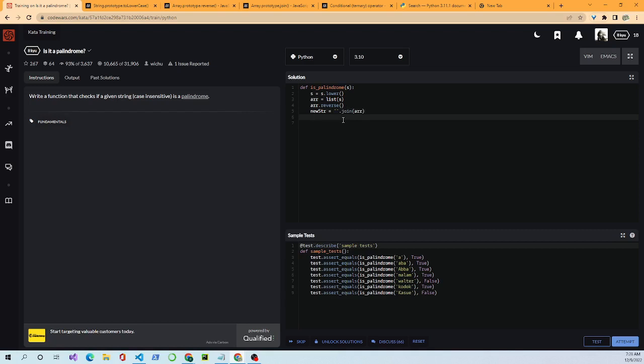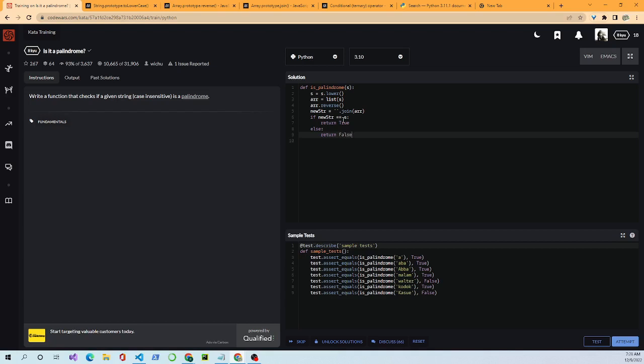Now we come to the part where we're testing it to see if it is a palindrome or not. So we'll do an if statement. If new str equals s, return true, else return false.